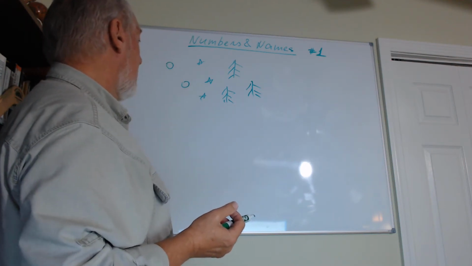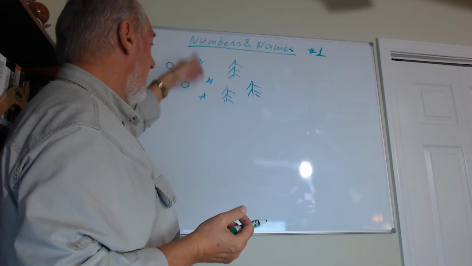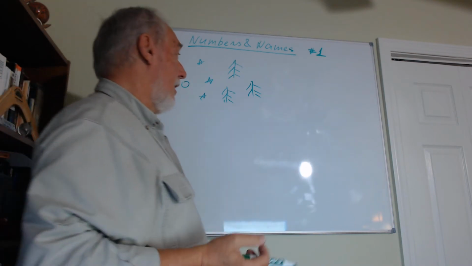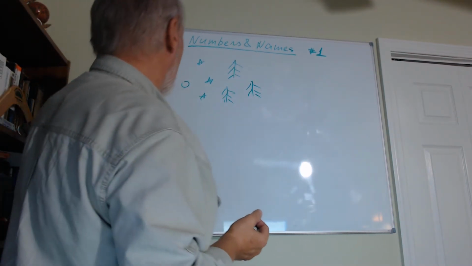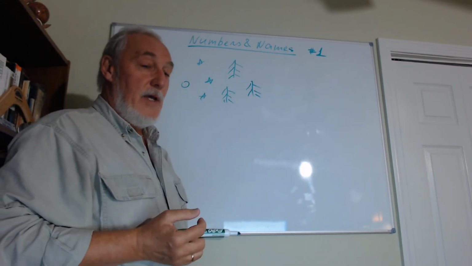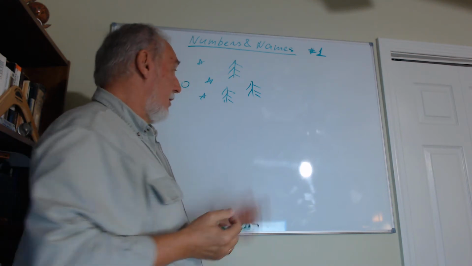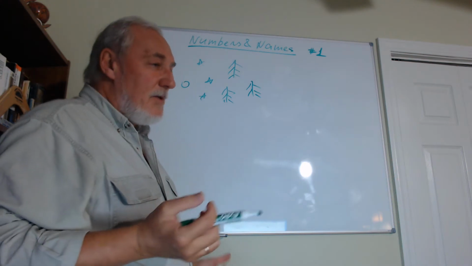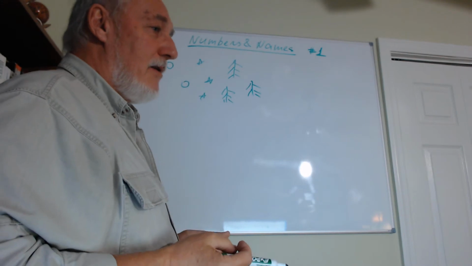So let's take a look at what's going on. We can easily count planets, we can easily count stars, we can easily count Christmas trees or something else. But we want to count everything here. What will we count? Will we count 1, 2, 3, 4, 5, 6, 7, 8? 8 of what? What would we count here? Everything? What is everything? We don't have everything, like we touch everything or something.